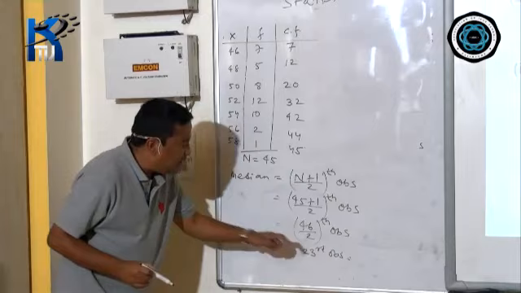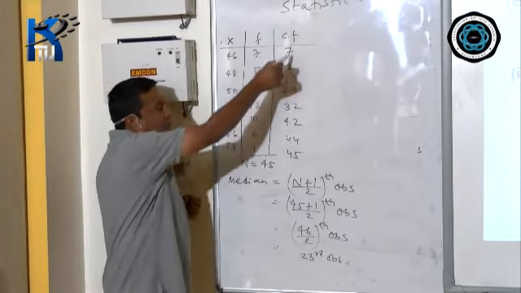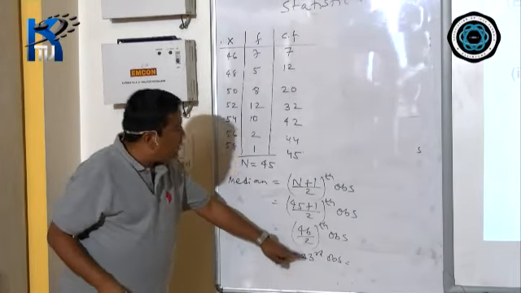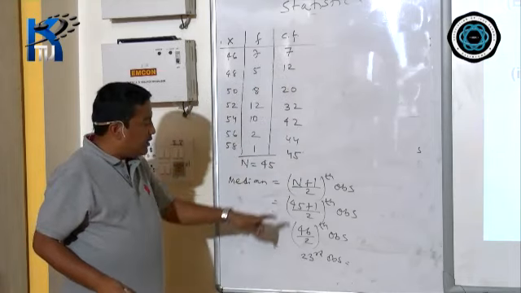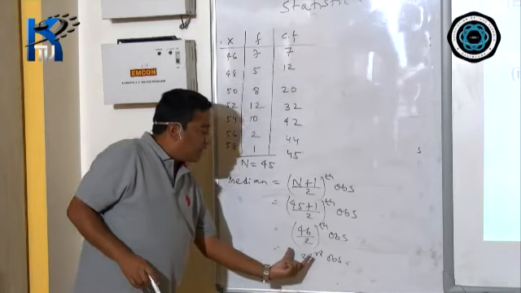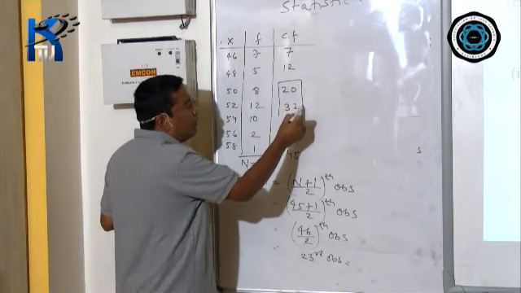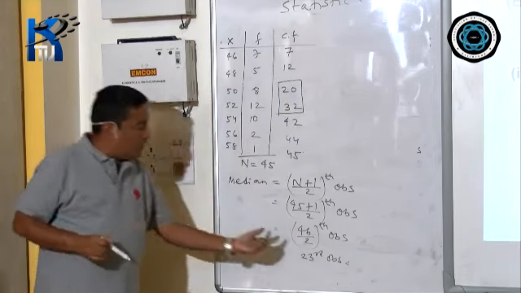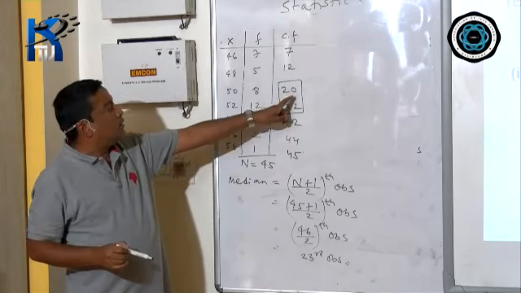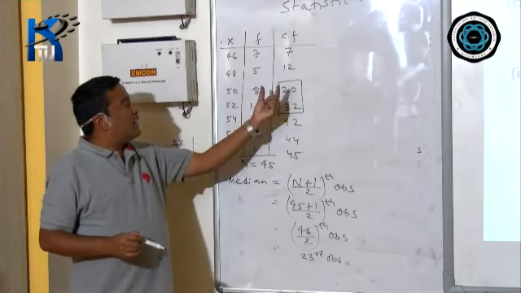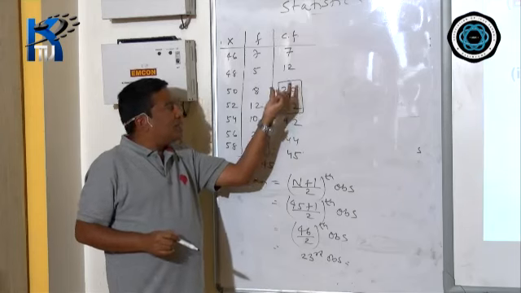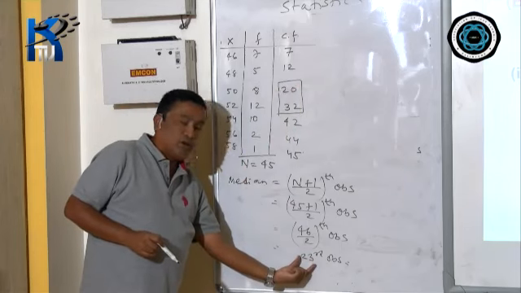Now the 23rd observation, you find out from CF. 23 is not here. Therefore you have to take the nearest, which means it comes in between 20 and 32. You cannot take 20 because 20 is less than your observation.